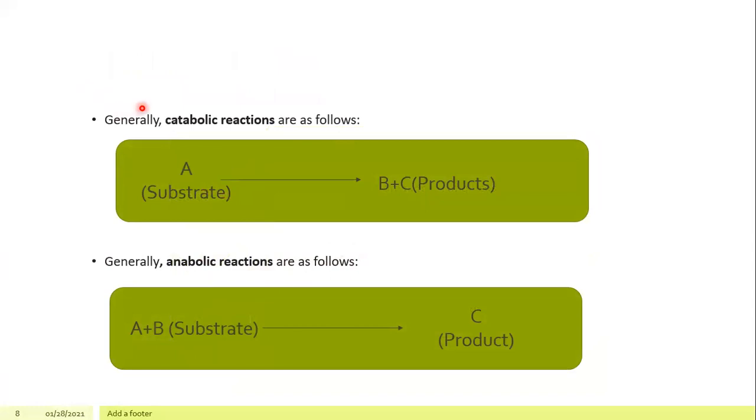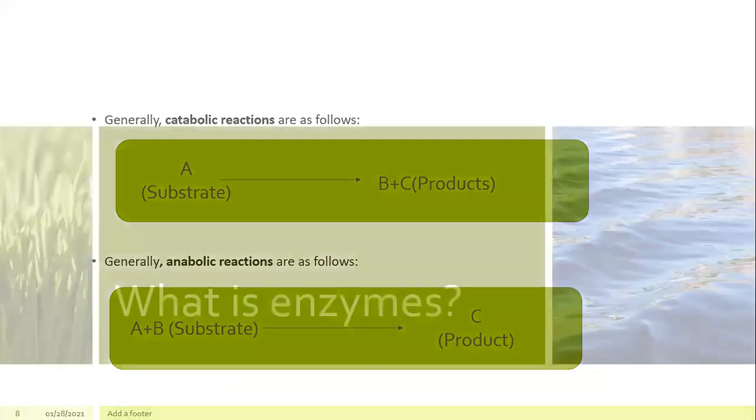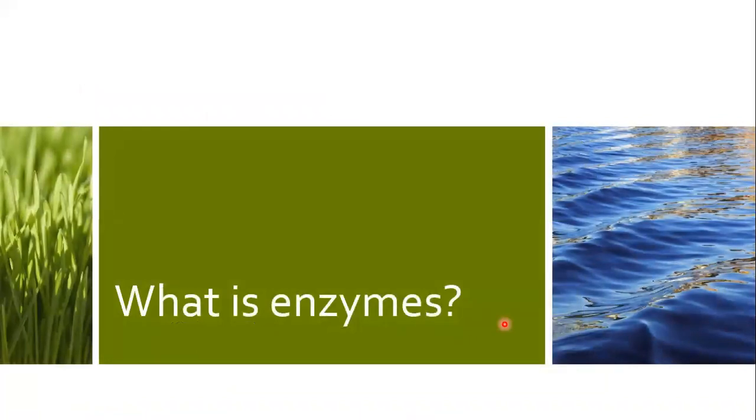So this is for general. In general, the catabolic reaction is A, which is a substrate. I will talk about substrate later. And then substrate A, after being broken down or being catabolized, will become B plus C, which are the products. And in an anabolic reaction, there are 2 substrates which will combine or build up or anabolize together and become product C. So these are very important reactions that you want to remember.